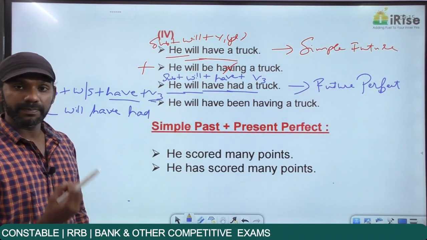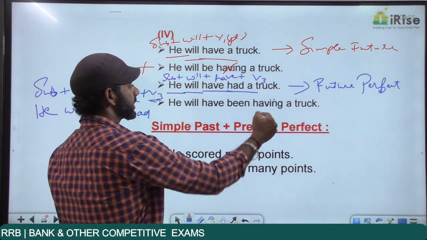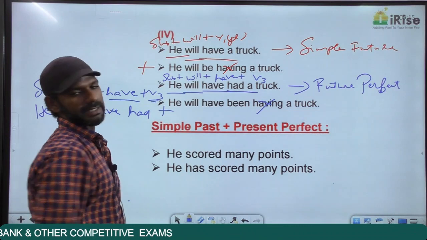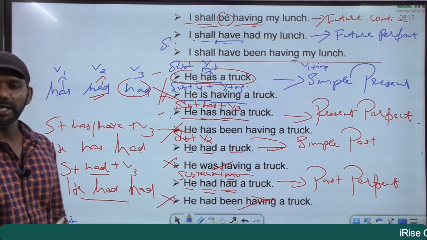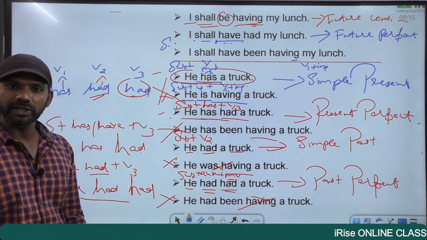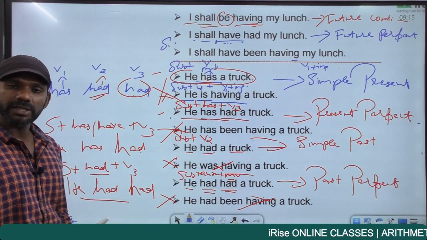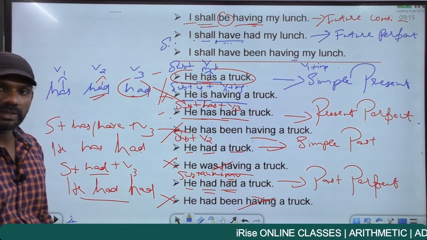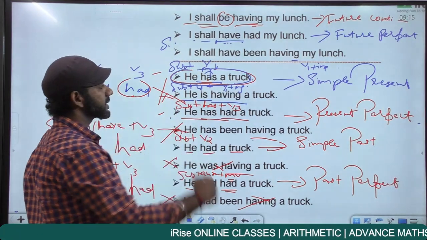The last category is future perfect continuous. He will have been having a truck means he will have been eating a truck. Does not make sense. Grammatically wrong. Eliminated. So, present continuous, past continuous, present perfect continuous, past perfect continuous, future continuous, future perfect continuous. These categories are not possible with this sentence.